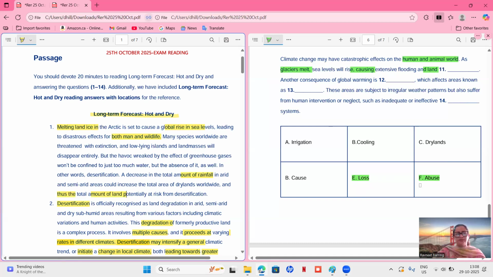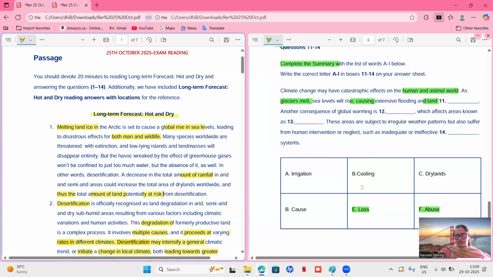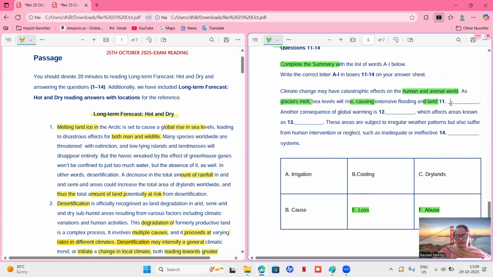Land abuse means land is getting used for some bad things or something like that. But if the land itself is getting hurt from desertification, that means it's a land loss. The amount of land potentially at risk. So when the land is at risk, that means it's land loss. So the answer to 11th is land loss.